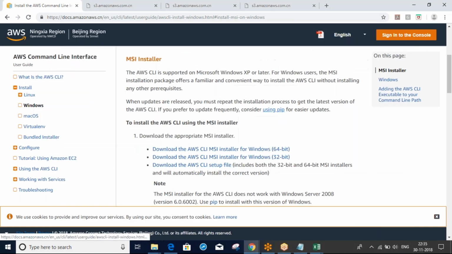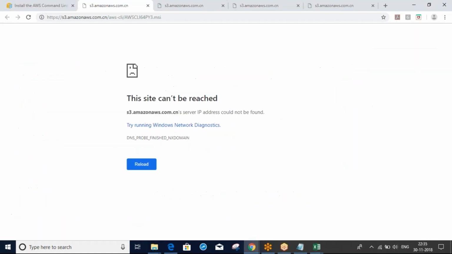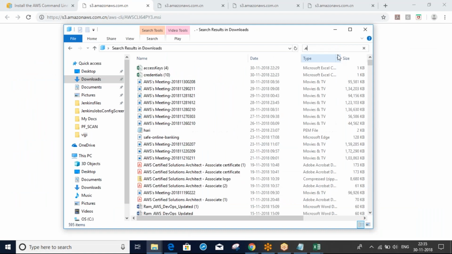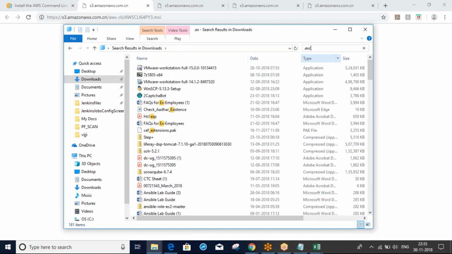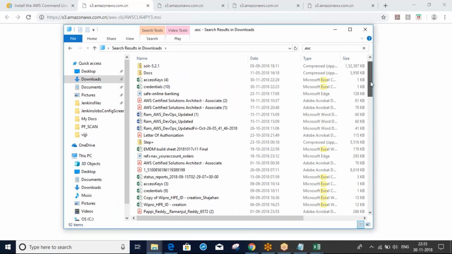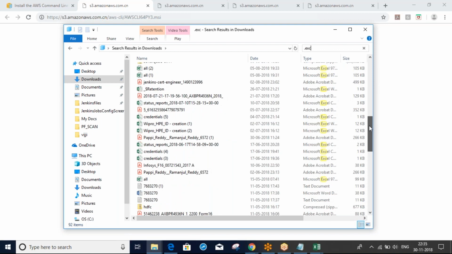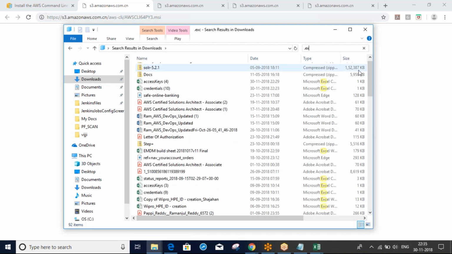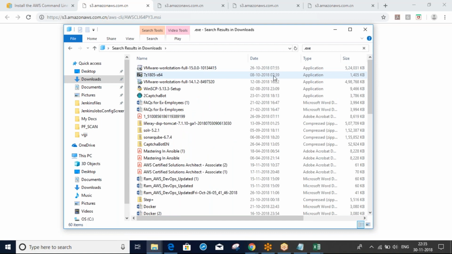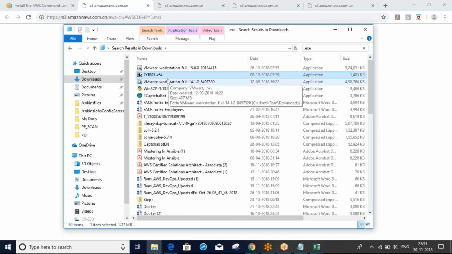Why is it not downloading? Have you already downloaded it? Do you have any exe software? That's why I'm checking. Exe, exe, exe. What is this? VMware Workstation.